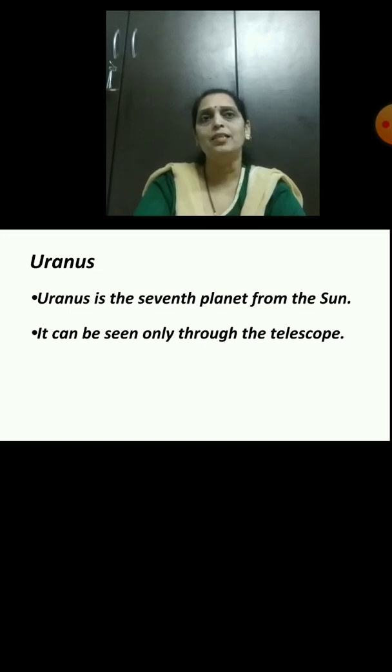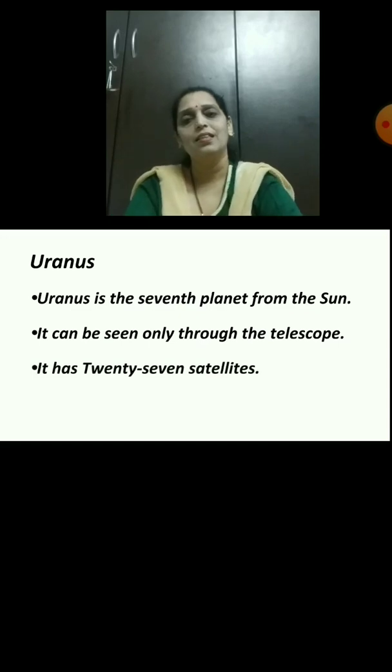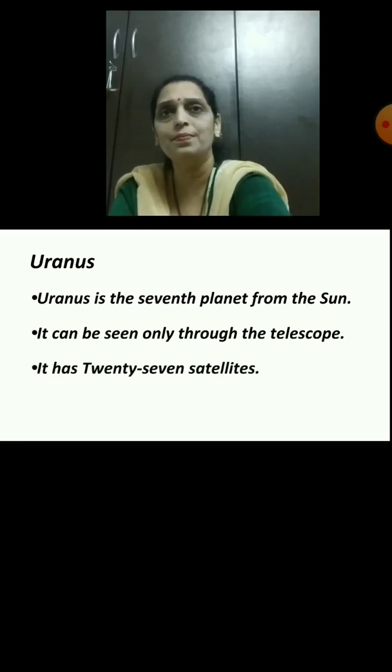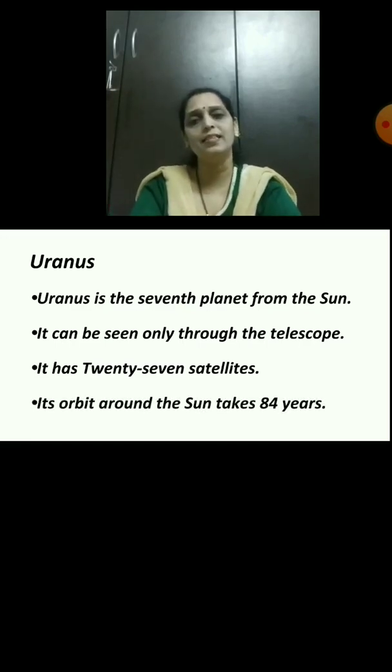You look through it to make things that are far away appear bigger and nearer. It has 27 satellites. Its orbit around the Sun takes 84 years.